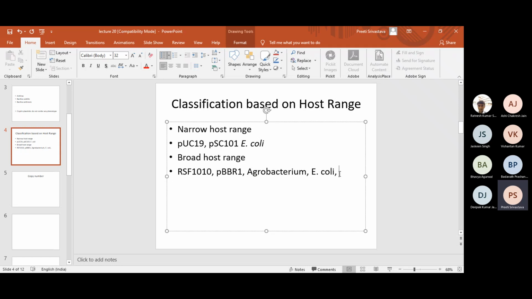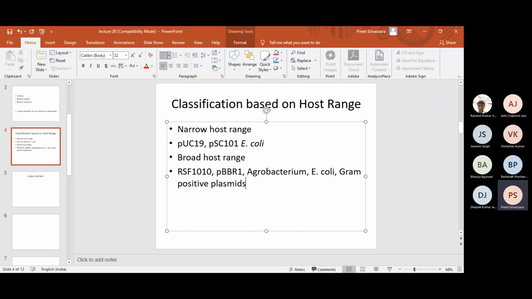In fact, RSF1010 has the broadest host range reported so far, because it can even be transferred via Agrobacterium to plants. So this plasmid can replicate in gram negative bacteria, gram positive bacteria, and can even be transferred to plants.